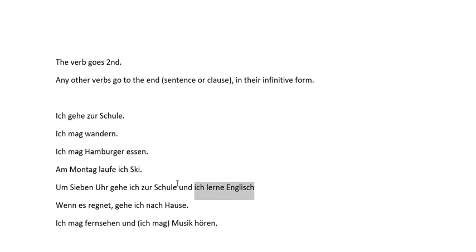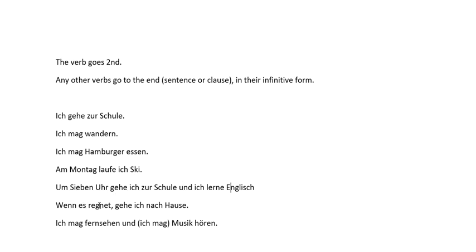So when you have two independent clauses, and we have that every single time that we have und separating two clauses, our verb order stays the same as normal. It's like writing two different sentences. So, here is our first clause, here's our second clause, and the verb order is totally independent in them.